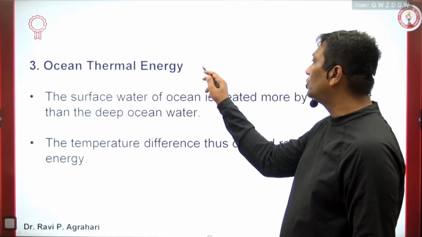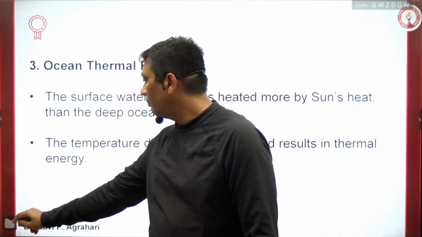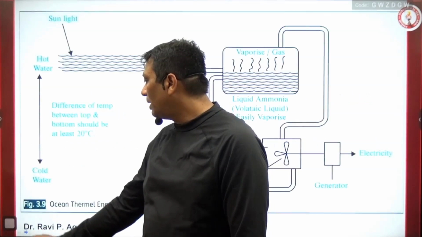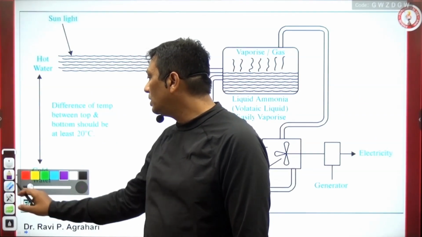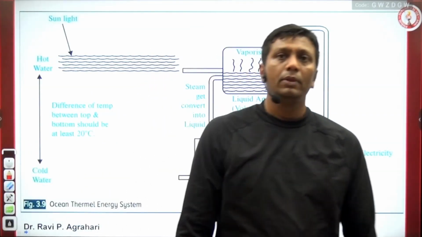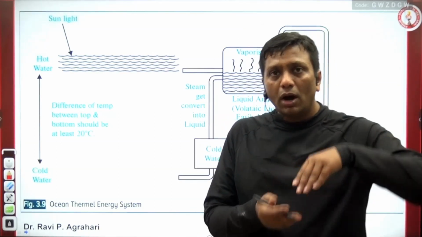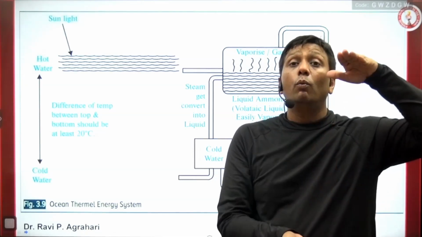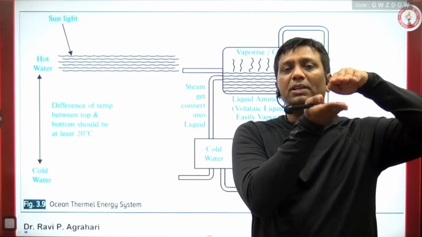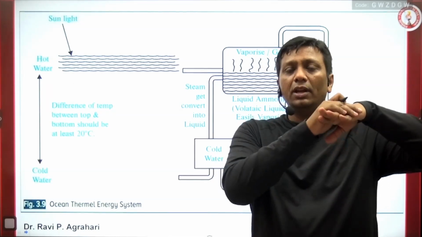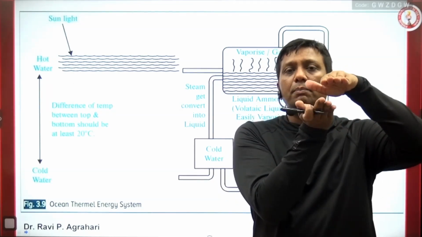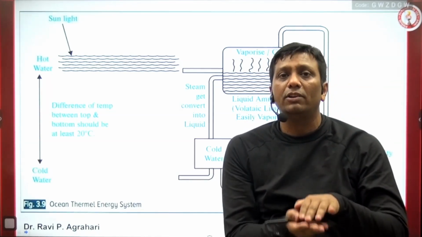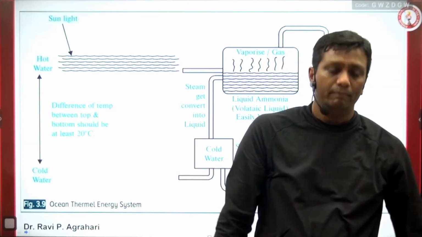Okay, leave it. Now come to ocean thermal energy. To understand ocean thermal energy, first come here, guys. What are the certain conditions for ocean thermal energy? In ocean thermal energy, both the upper layer and the lower layer of oceanic water are required. Why? Because the upper layer of the oceanic water, in the presence of sunlight, traps the solar radiation, and that is the reason the upper layer temperature is high in the daytime, and the lower layer temperature is low, because sunlight is not there.